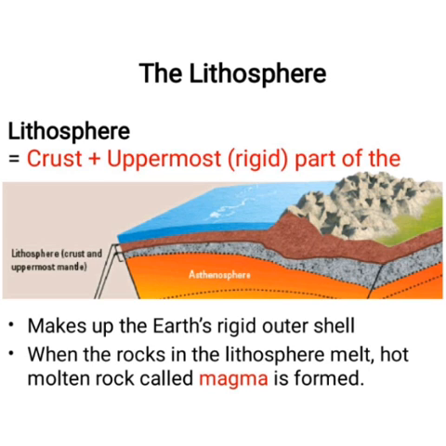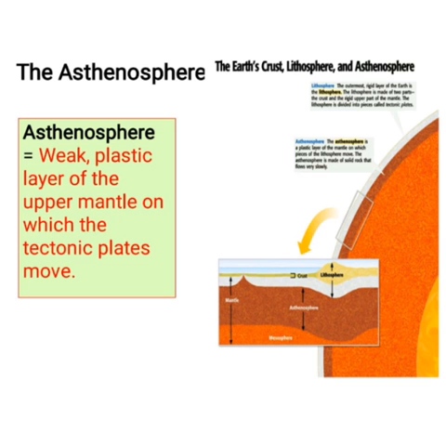When the rock is in the lithosphere, it melts and hot molten rock called magma is found. The lower one you can see, that is the magma. The asthenosphere. Asthenosphere is the weak, plastic layer of the upper mantle on which the tectonic plates move.